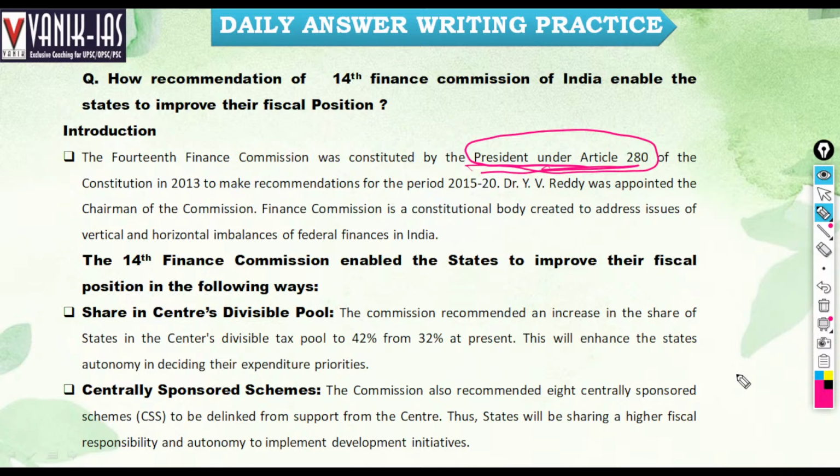Dr. Y.V. Reddy was appointed as chairman of the commission.